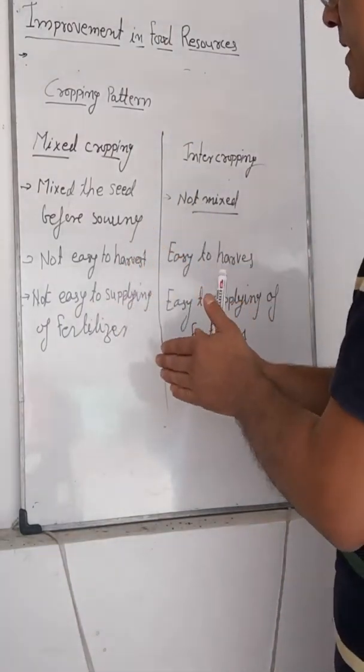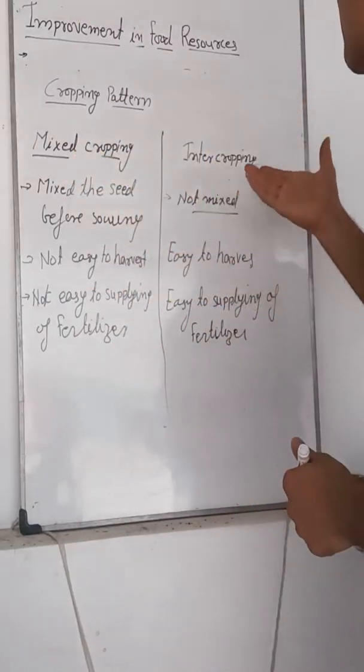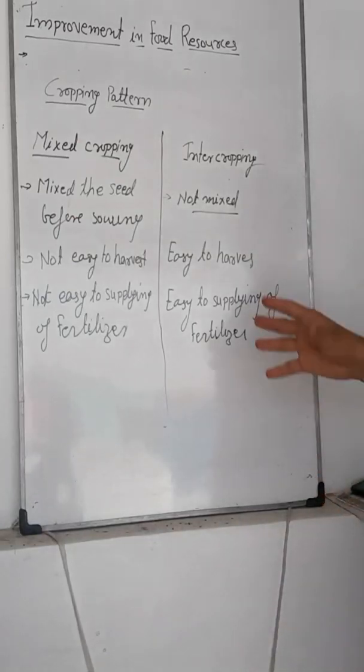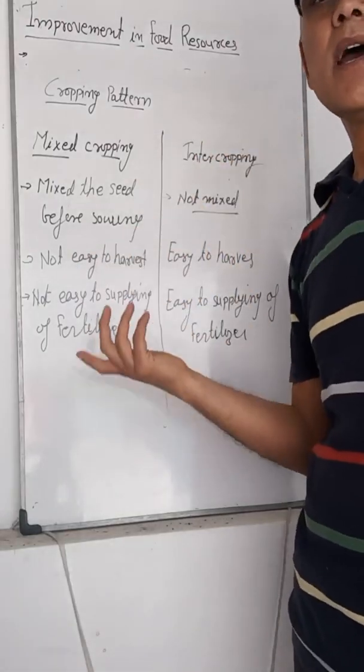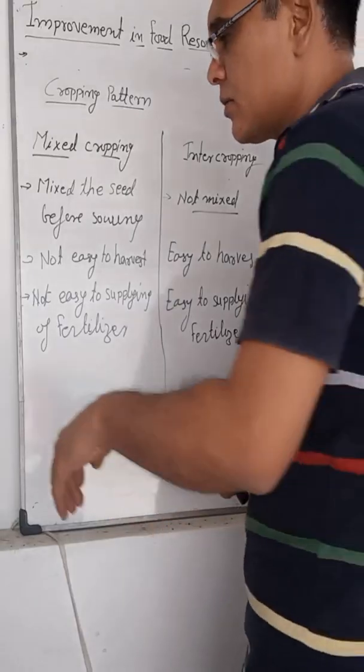Irrigation, fertilizers and other things cannot be easily supplied in mixed cropping, but they are easily supplied in intercropping. So these are some differences between mixed cropping and intercropping.